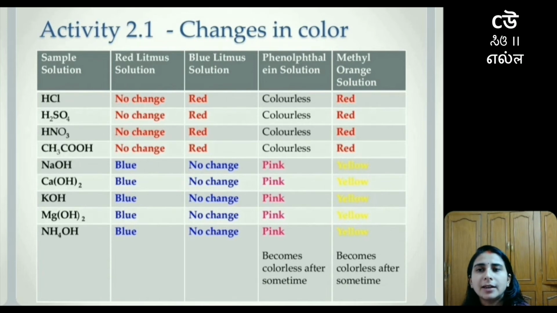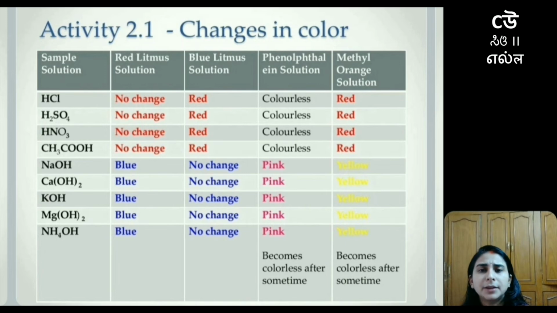So what you have to remember is, for any base, whether it is sodium hydroxide, calcium hydroxide or magnesium hydroxide, when it comes in contact with red litmus solution, it would be bluish in color, because red indicates that the solution is acidic in nature, while blue indicates that the solution is basic in nature.